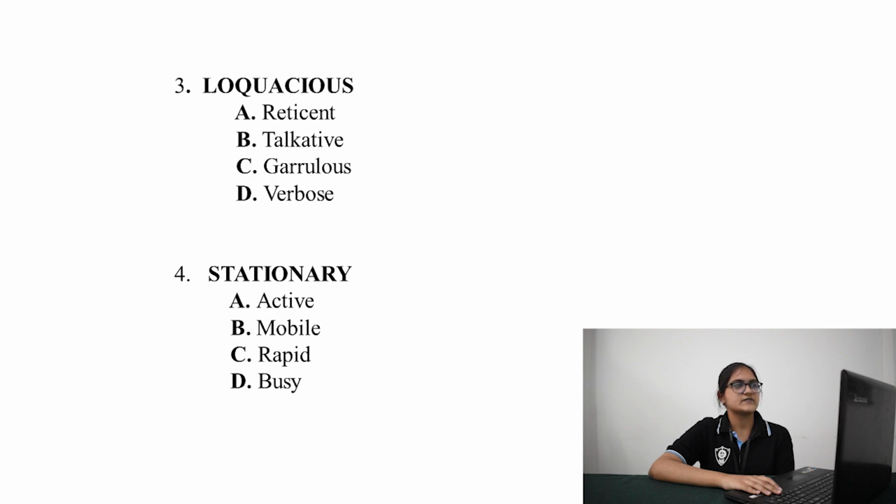The word verbose has a root word of verb, which means word. Talkative refers to the state of talking, and verbose again implies something which involves talking. You might have come across the word verbatim too.